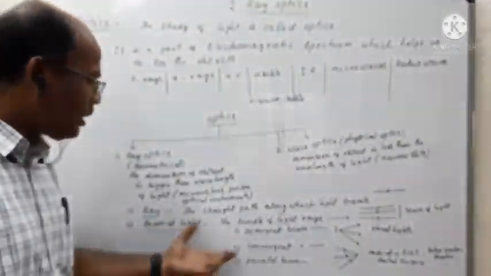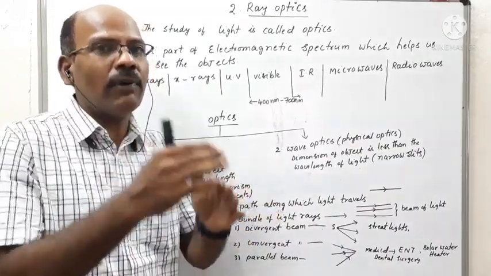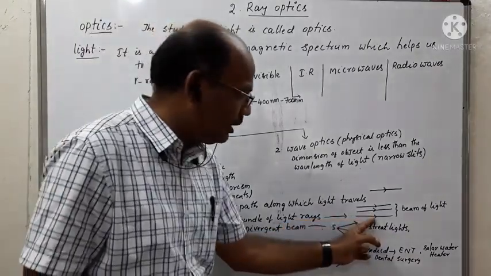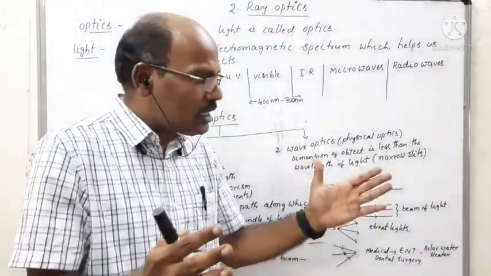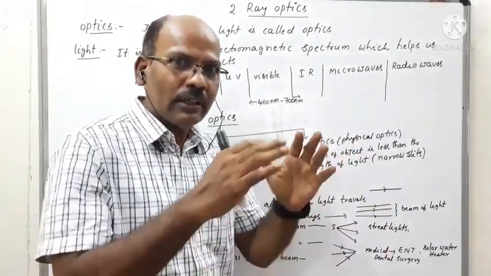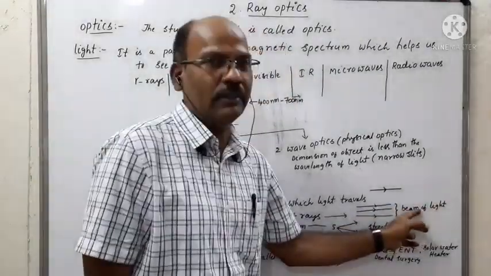Coming to what a beam of light is. A bundle of rays of light is called a beam of light. Suppose we are observing these rays of light. We can consider all the bunch of rays of light. The bunch of rays of light is called a beam of light.